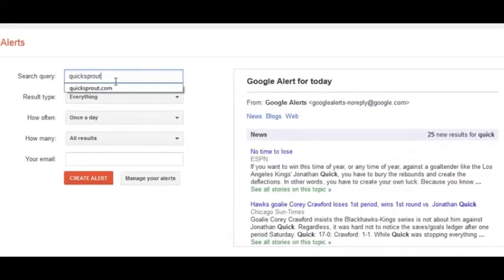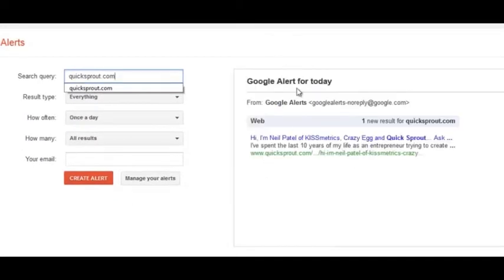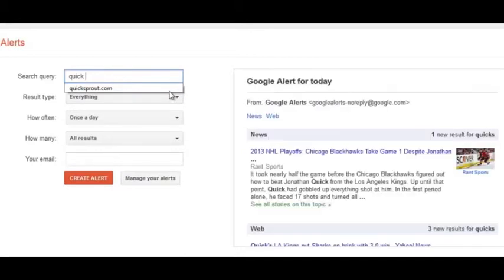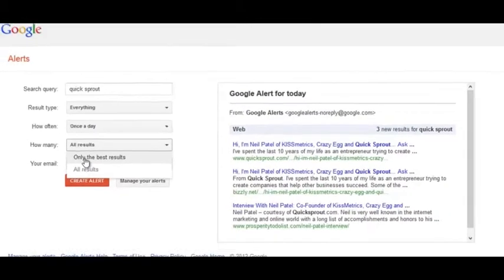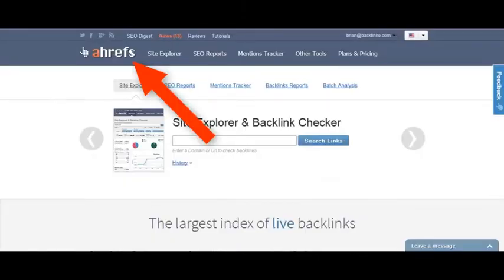The great part about Google Alerts is that it shows you a little preview on the side here to see if it's worth signing up for this particular alert. If it shows 0 or 1, you may want to sign up for ones that actually bring up a number of results. Then you just put in your email here, click create alert, and you'll be emailed every time Google finds a mention of your brand. To make sure you get as many as possible, under "How many," make sure you choose all results, because if you choose only the best results, it limits it to sites that in Google's eyes are somewhat reputable or authoritative.